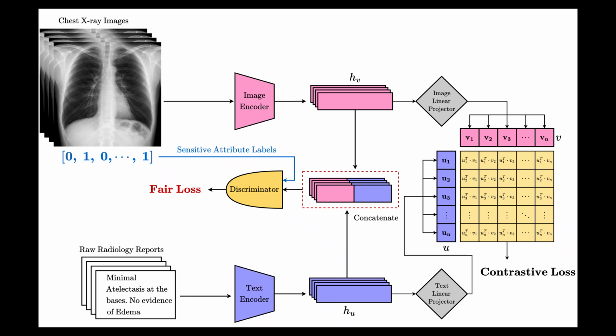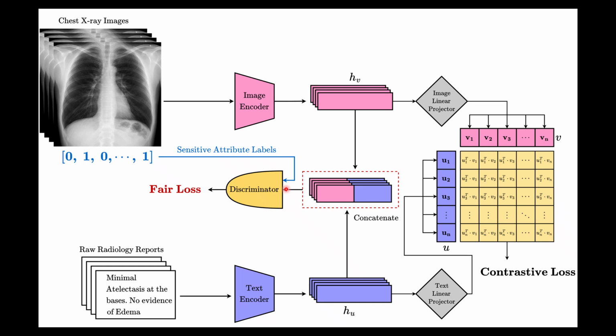So how do you fix this? The key idea in AdFair-CLIP is adversarial training, and the intuition is elegant. Think of it as a two-player game. You have your main model, an encoder, trying to learn good disease representations. And you introduce a second network, a discriminator, whose only job is to look at these representations and predict: is this patient male or female, Black, white or Asian?